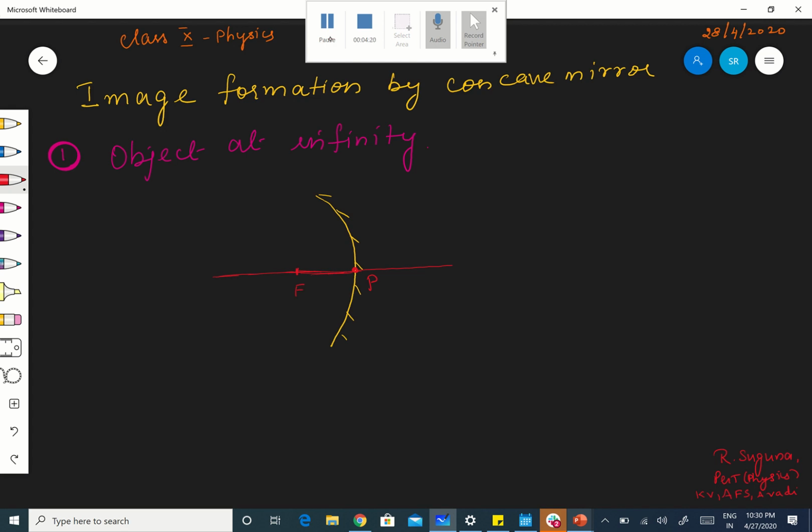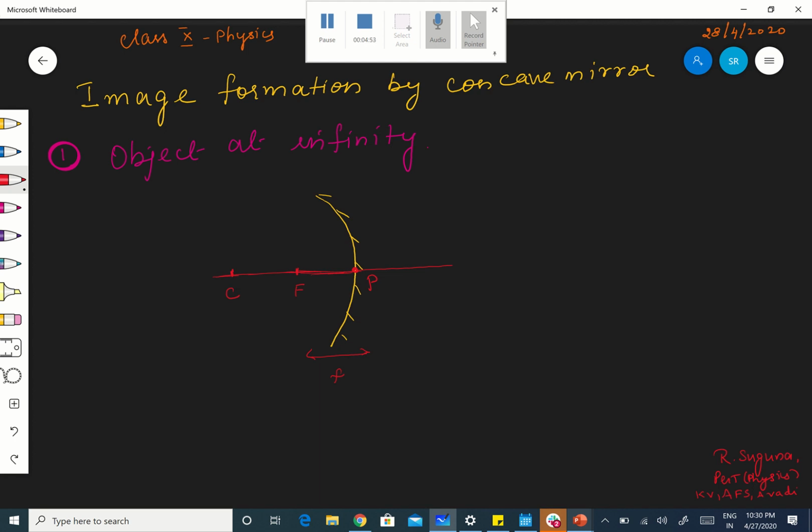Double PF is there, no? Double that will be C. You will see that. P to F is usually called the focal length, that we will see later. It is called the focal length of the mirror. That concept will come later. But PF is always equal to FC. That is, PF is equal to FC.